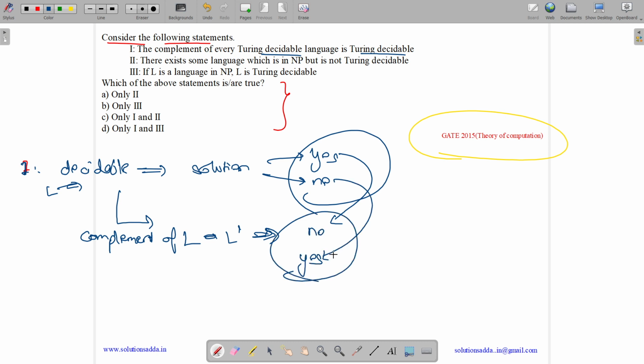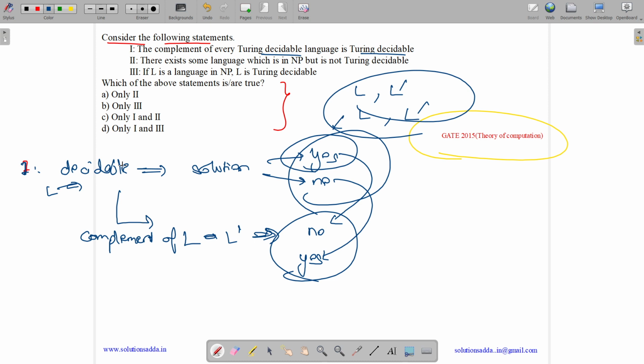Yes. Just reverse. For every yes, make it no, and for every no, make it yes. There are no other changes that we need to do. For yes, we need to print no, and for no, we need to print yes. Because if a string is accepted in L, it would be rejected in L complement, and if it is rejected in L, it will be accepted in L complement. So yes, the complement of every Turing decidable language is Turing decidable. Let us see option 2.